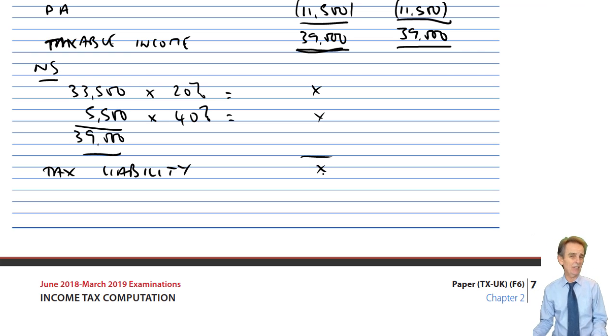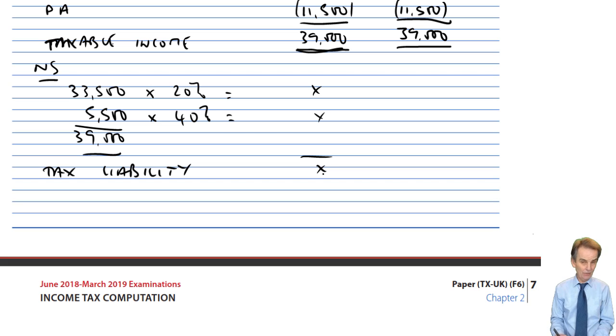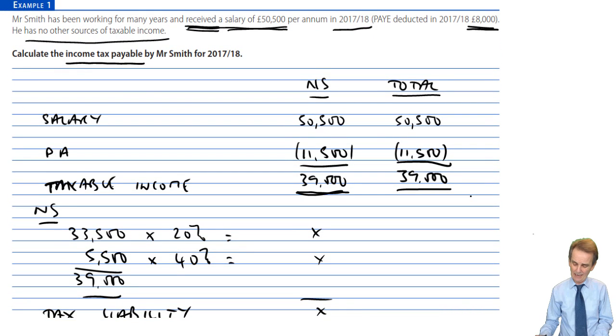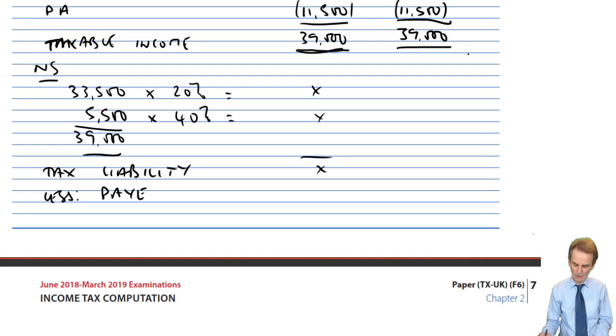But the question didn't ask for tax liability, it asked for tax payable. So what do we need to do? We need to deduct our income tax that has already been deducted at source. That was on the PAYE system. PAYE. Back to the question, how much did we have? We had £8,000. So that will be deducted in deriving your tax payable figure.